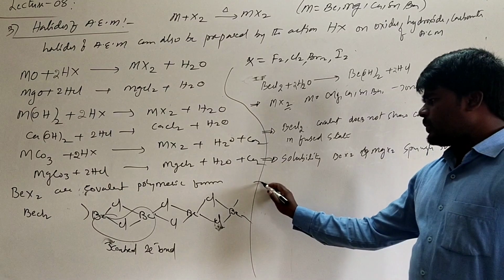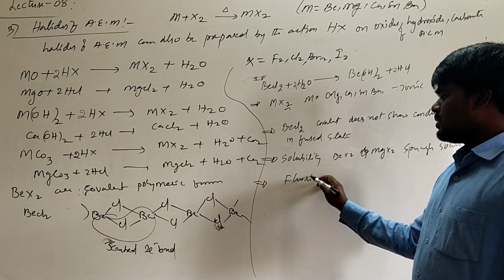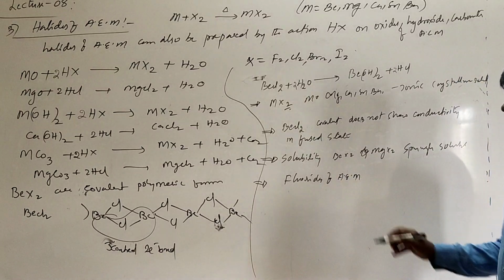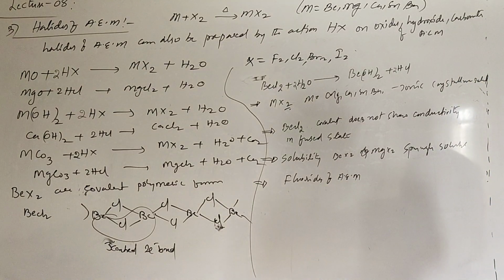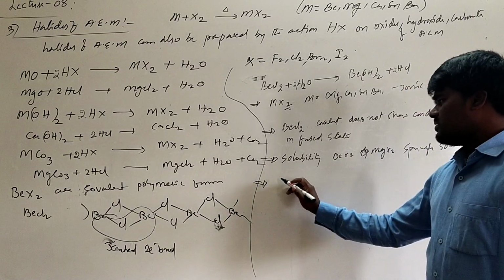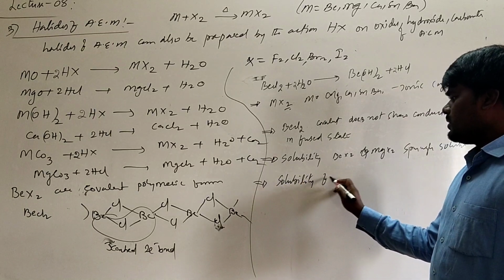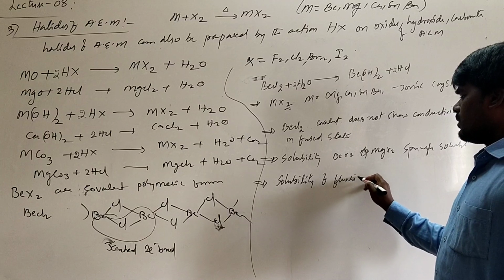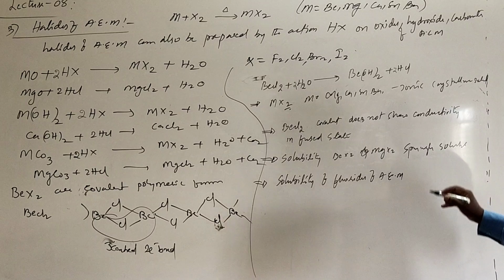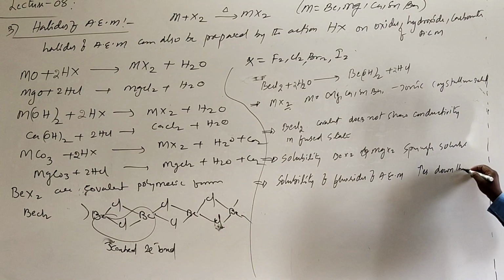Another important property is that if you are talking about the fluorides of alkaline earth metals, the solubility of fluorides of alkaline earth metals increases down the group.